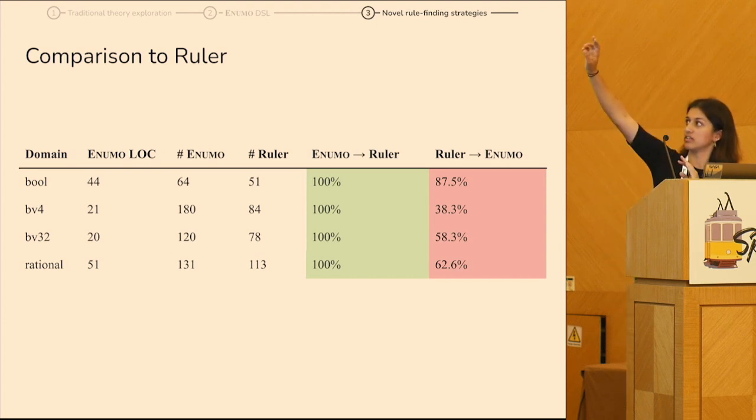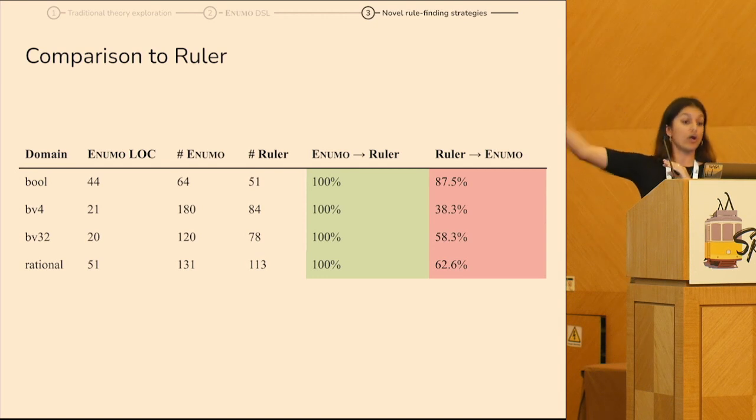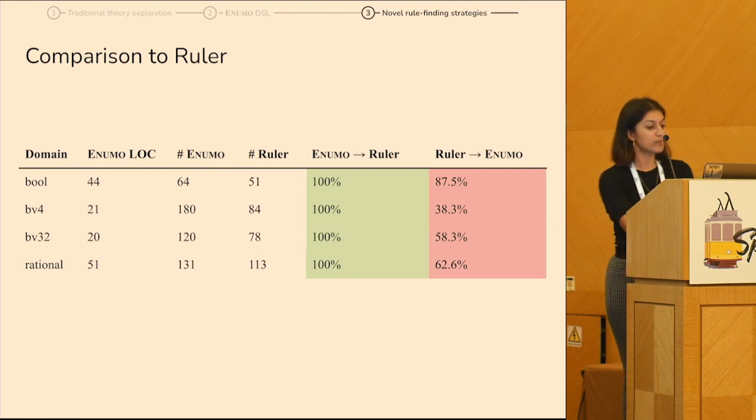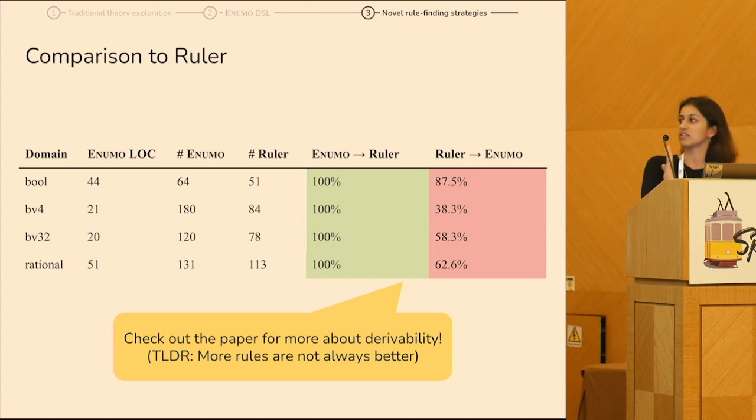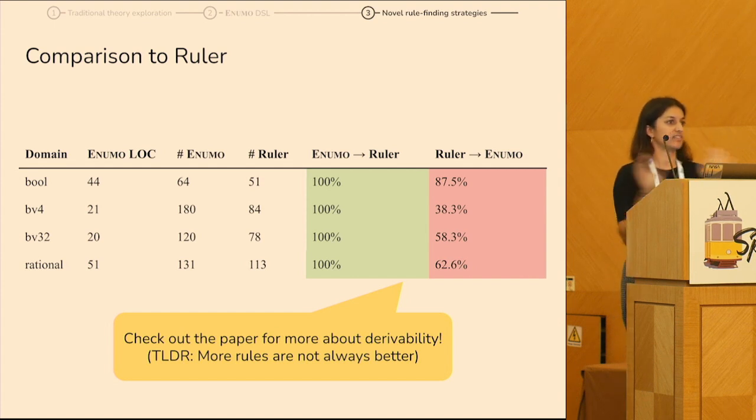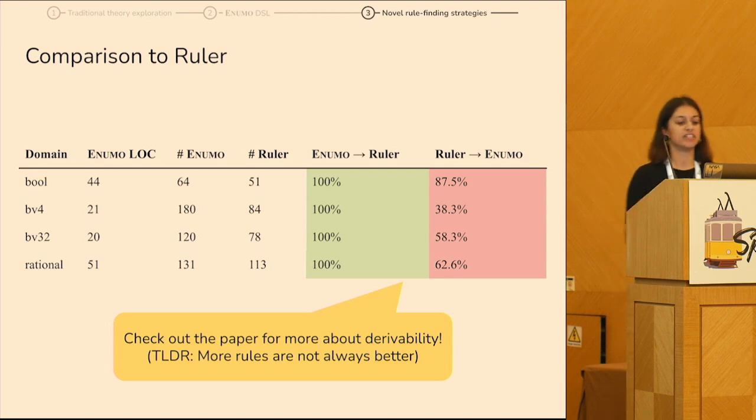So the second to last column, this column in green, is showing that Anumo's rules can derive all of the rules found by Ruler, while the last column is showing that the reverse is not true. Ruler's rules cannot derive all of the ones that we find with Anumo. Please look at the paper for more about derivability. I'm not really going to get into it in this talk, but the very high level is that more rules are not always better, and we give some definitions and metrics for how to measure proving power of a rule set.